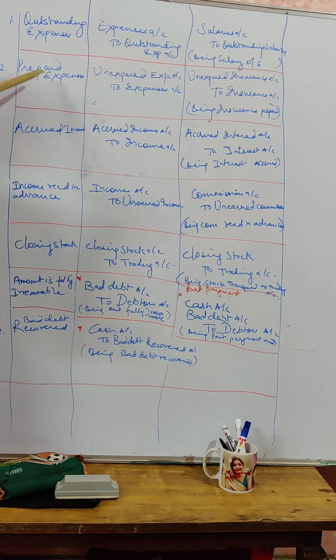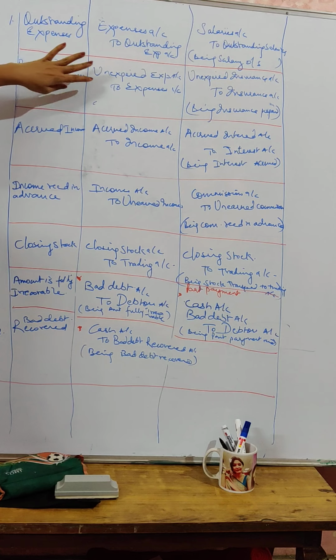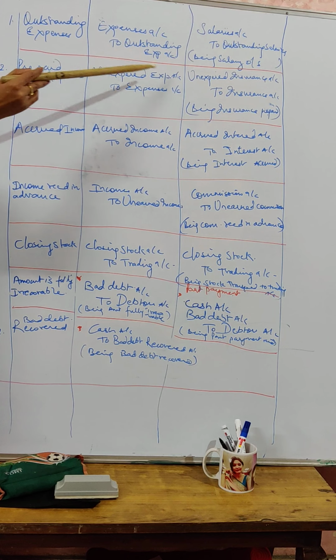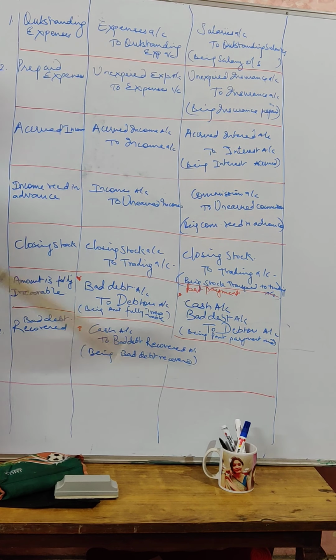The second case is prepaid expenses. Prepaid means any amount which is paid for the next year, that means paid in advance. Any expenses which are paid in advance are also known as unexpired. That means they do not belong to the current year, they belong to the next period, which we have paid in advance. So your journal entry will be unexpired or prepaid expenses account debited to expenses account.